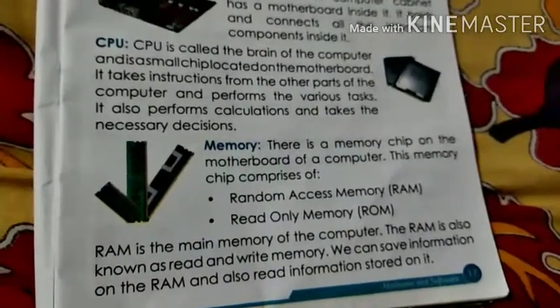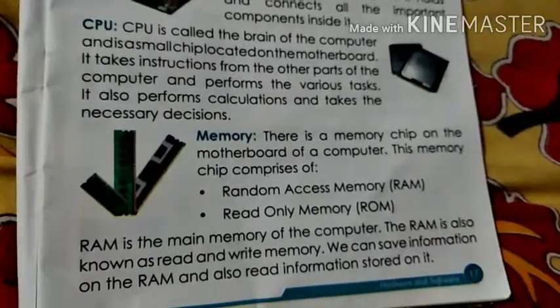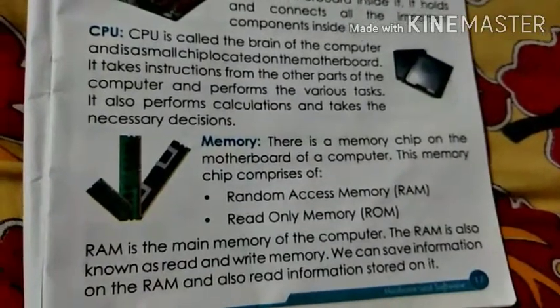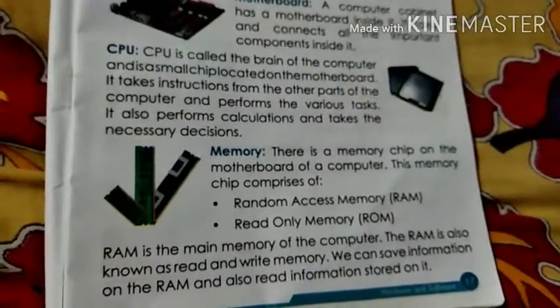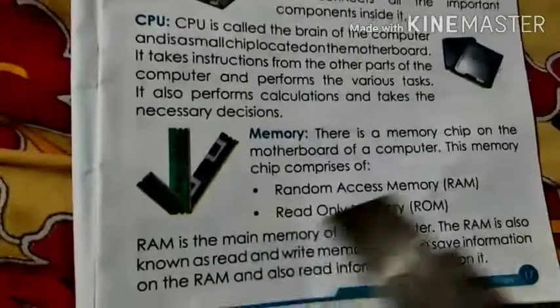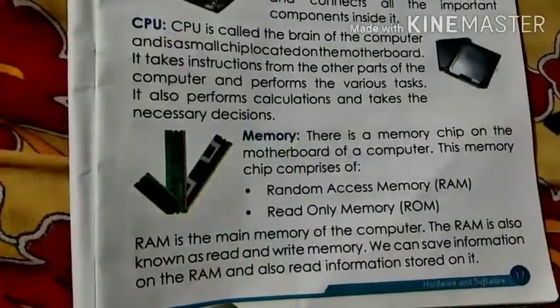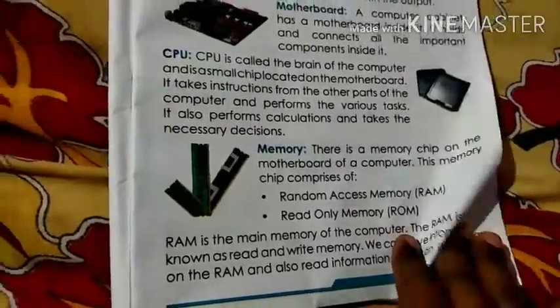The RAM is also known as a read and write memory. We can save information on the RAM and also read information stored on it. So whatever data, whatever instructions you are storing on RAM, you can read them also and you can write them also. And RAM stands for random access memory.